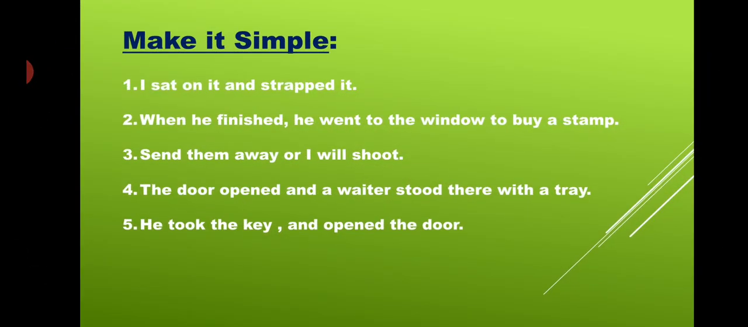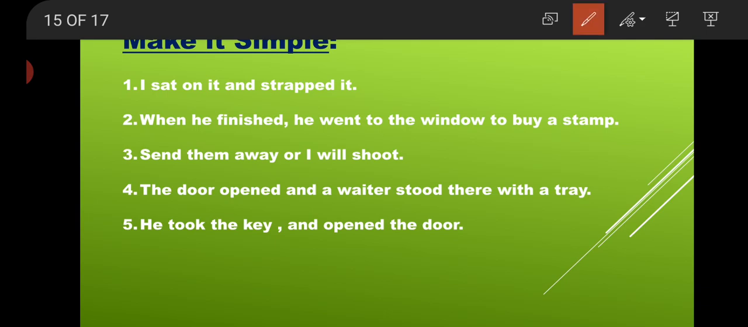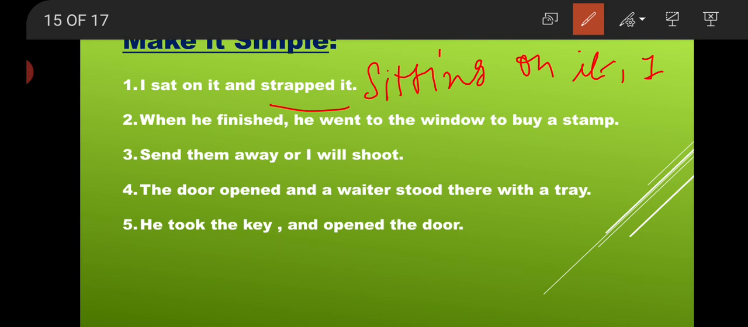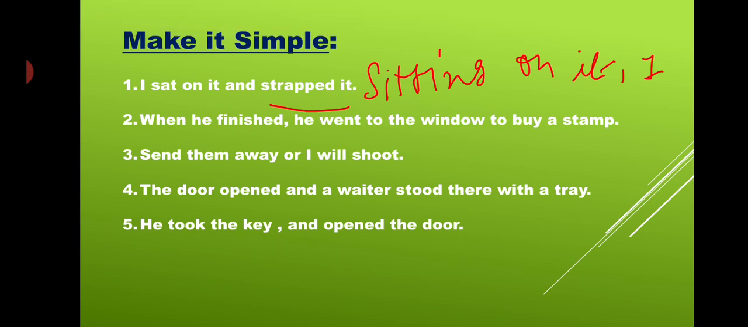I sat on it and strapped it. Right? So the answer would be, we are making it simple. तो क्या करेंगे हम पहले? I sat on it. So what would be the answer? Sitting on it, comma, I strapped it. Write it. What answers have I made? Sitting on it, I strapped it. Clear? This is your first answer.